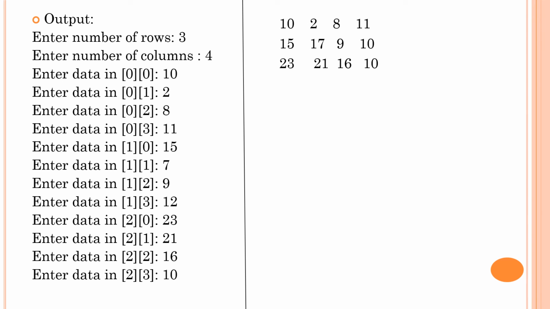Here the output for that particular program is given. Enter how many rows, 3 rows, enter how many columns, 4 columns, and the elements are entered according to the index, that is 0 0 will be 10, 0 1 will be 2, 0 2 will be 8, and the matrix is displayed according to the user.